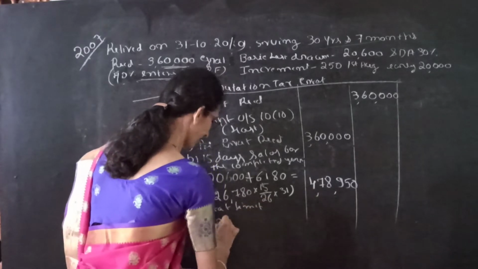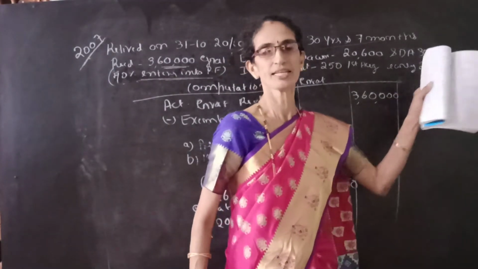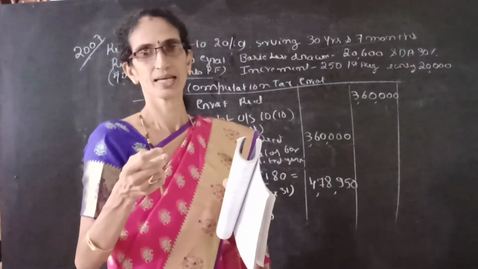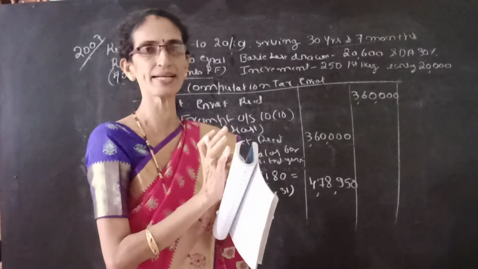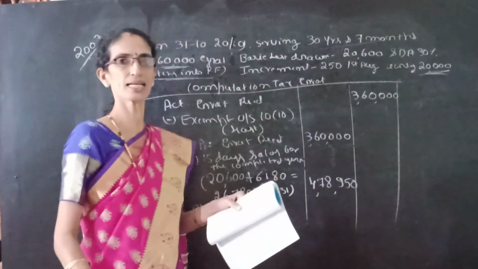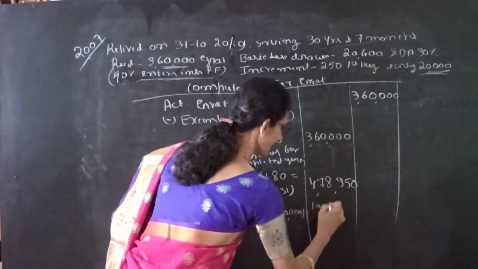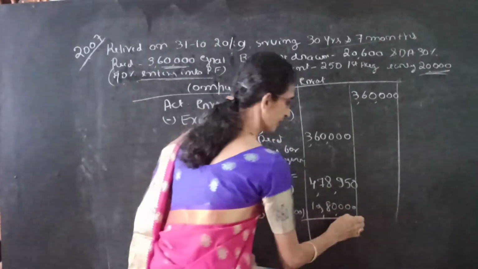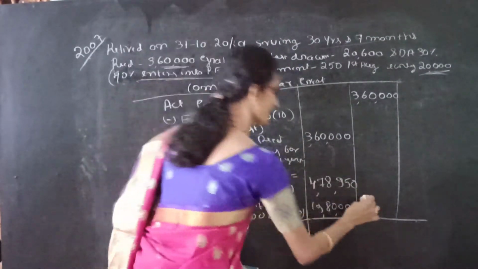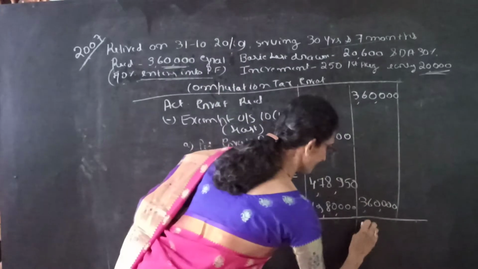Number C is statutory limit. So statutory limit is 20 lakh. So it is given earlier year received 20,000. If any gratuity received in the earlier year, it should be deducted from the statutory limit. Any gratuity received in the earlier period should be deducted from the statutory limit. That means this 20,000 earlier received should be deducted here. So 20 lakhs minus 20,000, it is 19 lakh 80,000. So whichever is less, see here 3 lakh 60, 4 lakh 70, 19 lakh 80. So less is 3 lakh 60. So 3 lakh 60 minus 3 lakh 60 means 0.